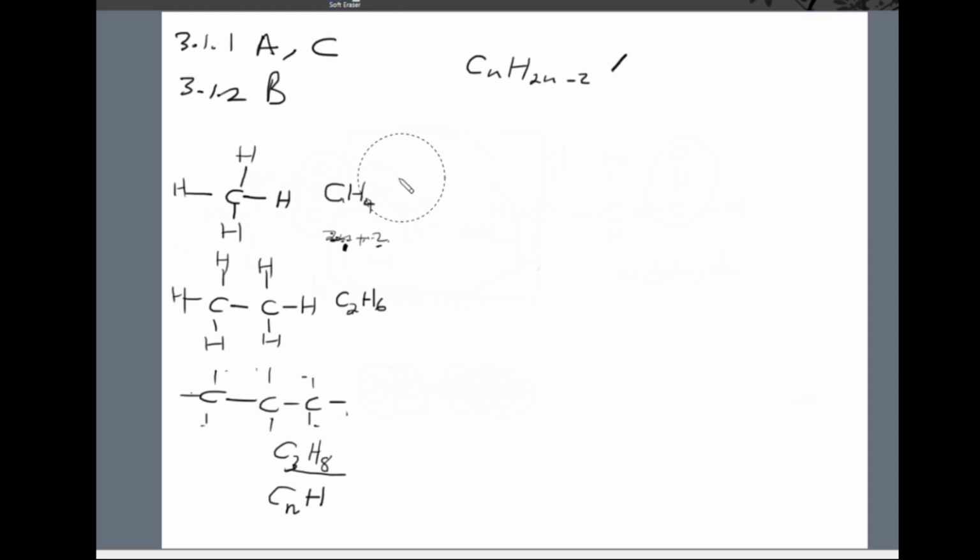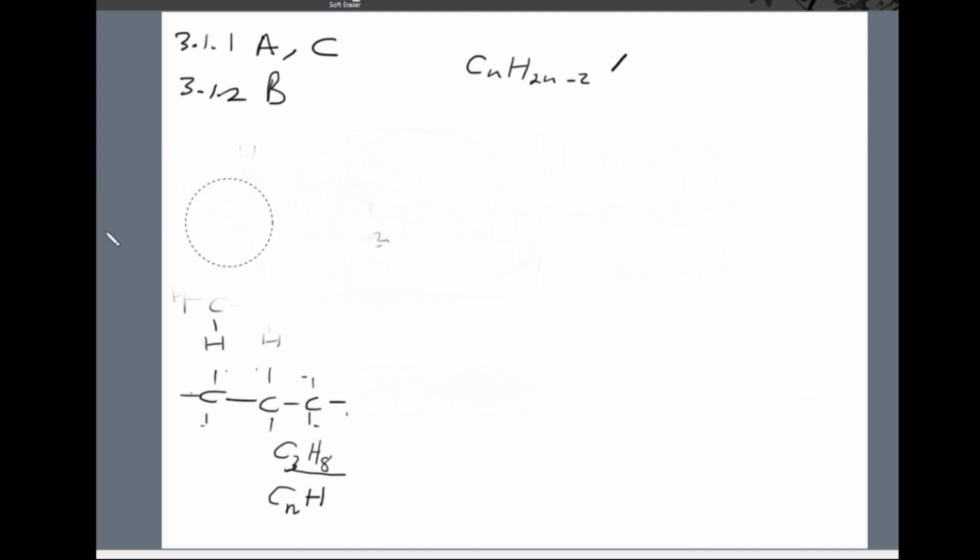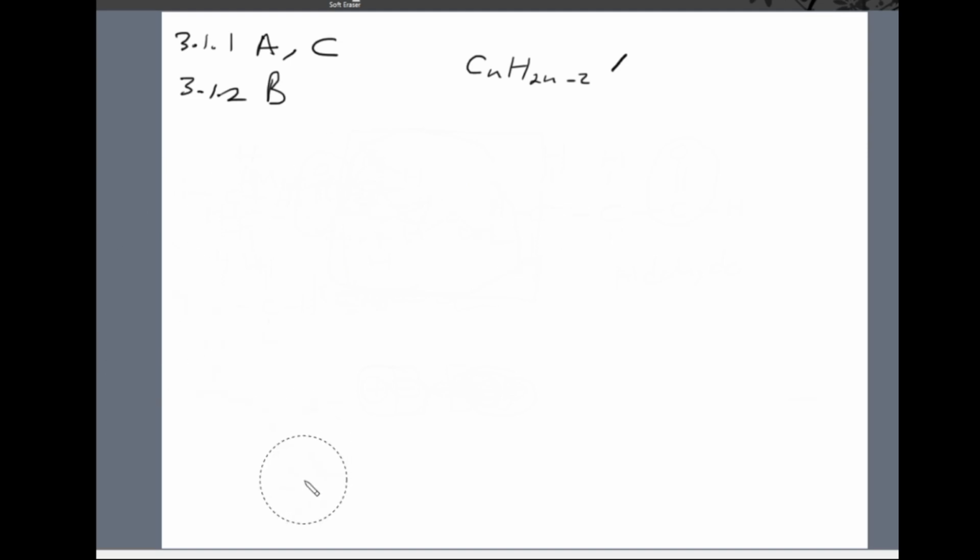so which leaves me with alkenes and alkynes. Okay. So the simplest alkene, we know it has 2 carbon atoms, right? So we'll have C, right? And then we'll have 4 hydrogen atoms. So the molecular formula will be C2H4, right?